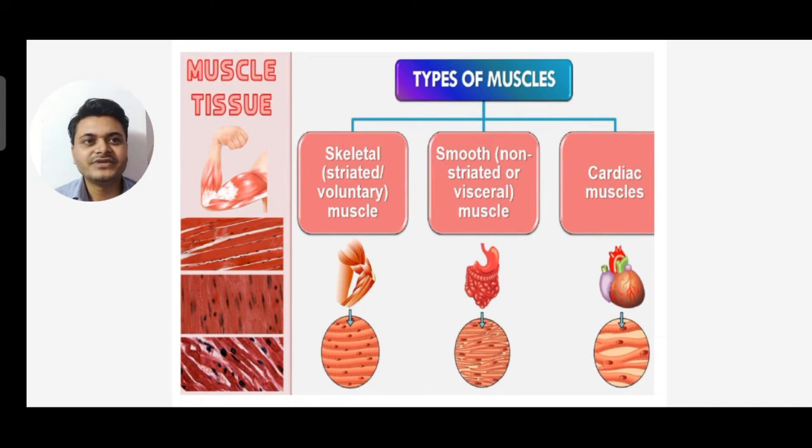Now you can see the different types of muscles. One is skeletal muscle, one is smooth muscle, another is cardiac muscle. Skeletal muscle is also called striated or voluntary muscle. Striated means it can be striped, voluntary means it is performed according to our will. Next is smooth muscle or non-striated muscle, that means it has no stripes, and it is also called visceral muscle. And the last one is cardiac muscle. We'll see these muscles one by one.